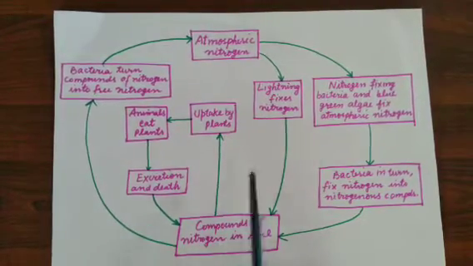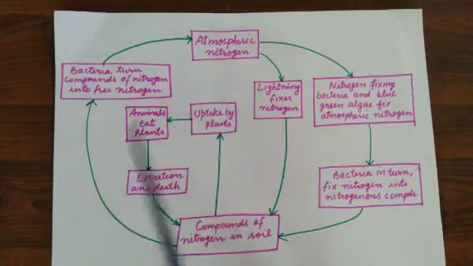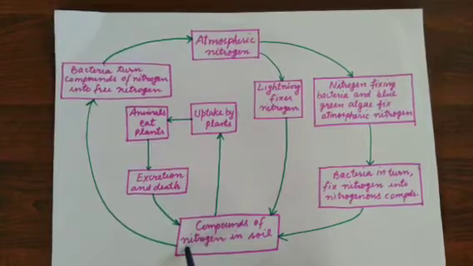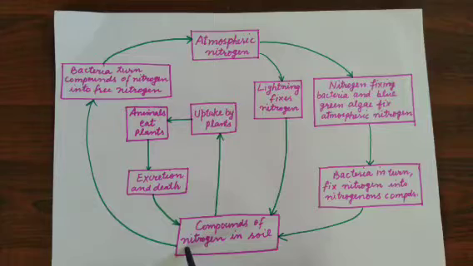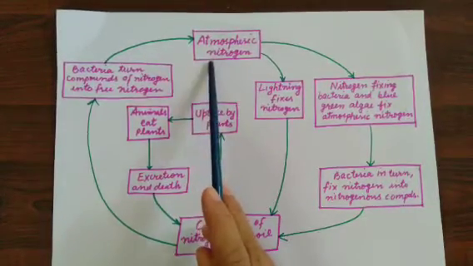But if there are beneficial bacteria which help to convert the atmospheric nitrogen to compounds of nitrogen in the soil, there are some harmful microorganisms also. What they do is convert these compounds of nitrogen into atmospheric nitrogen again.